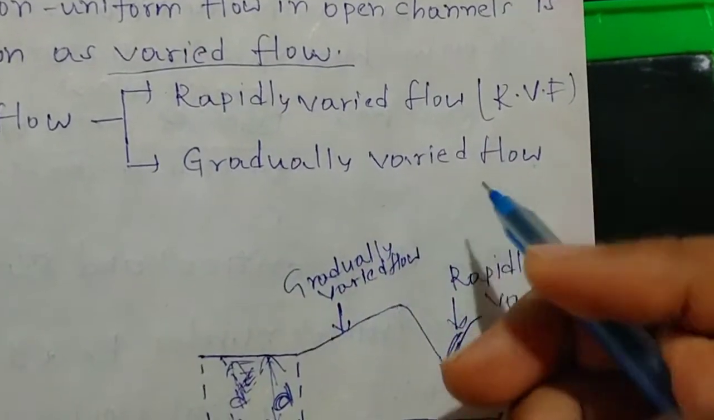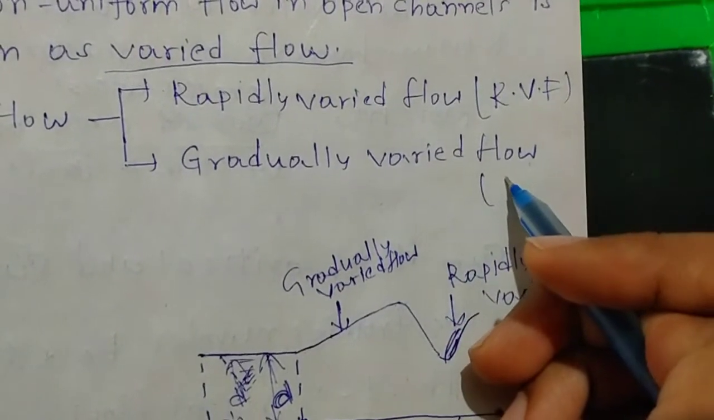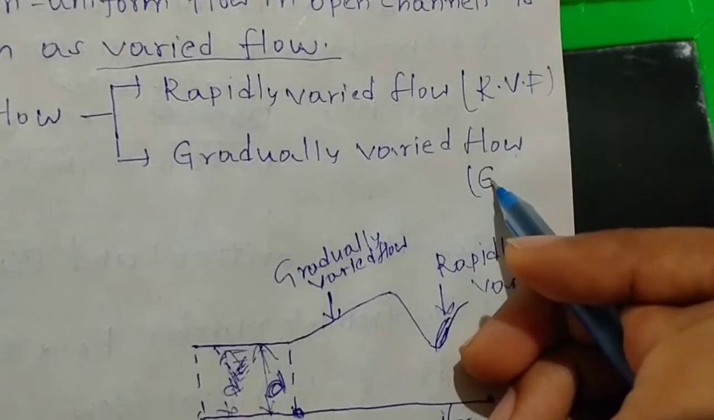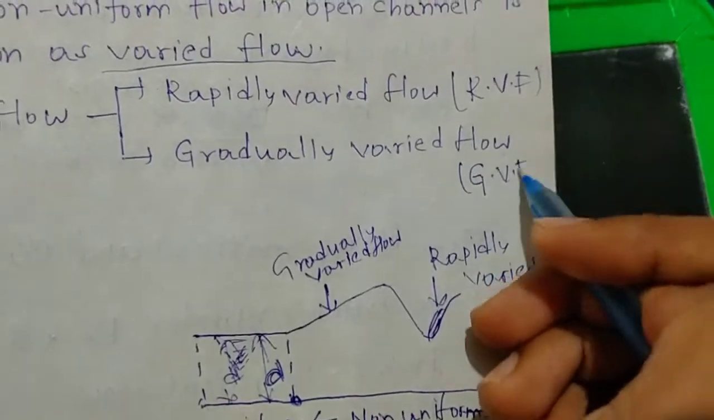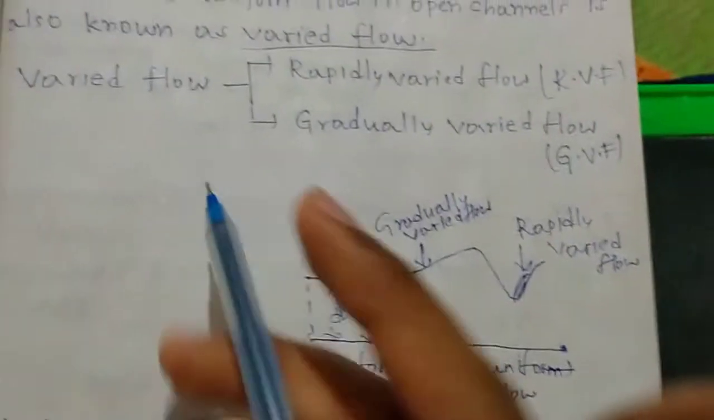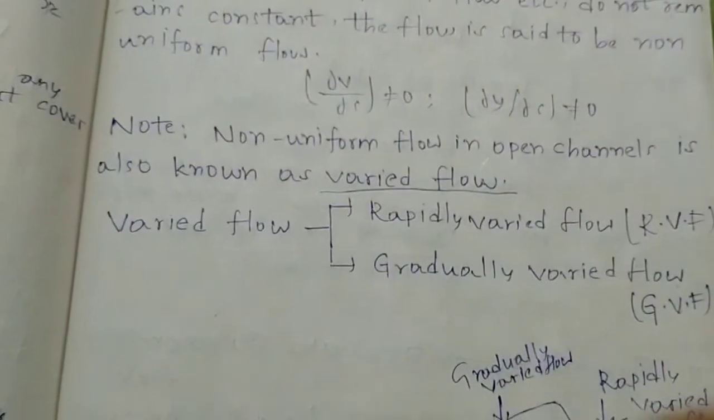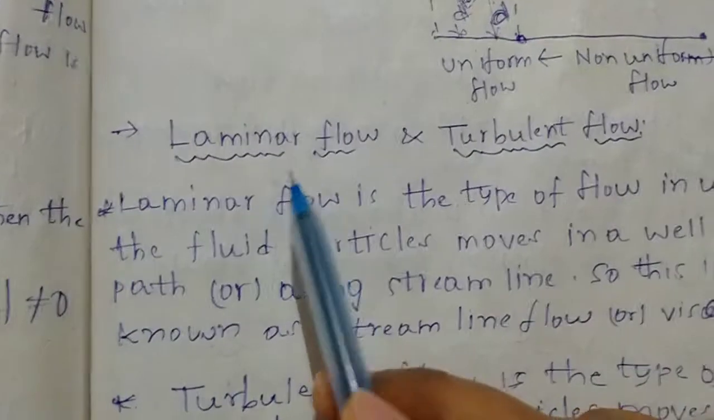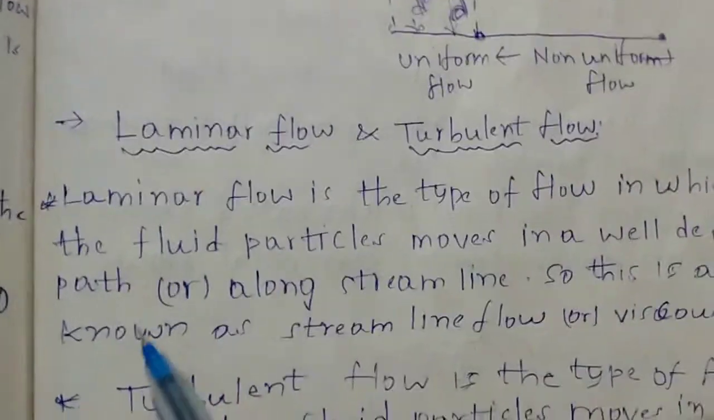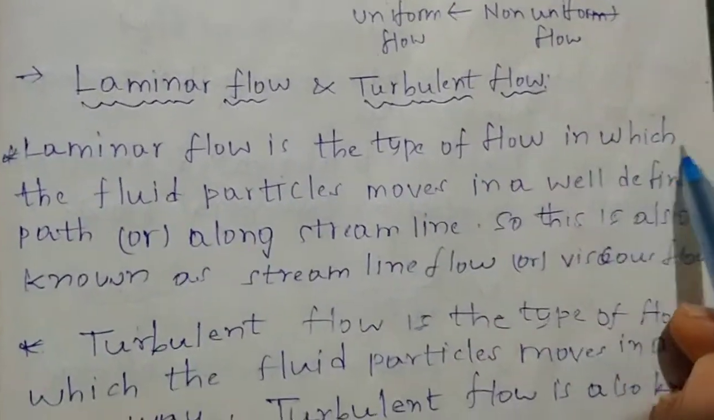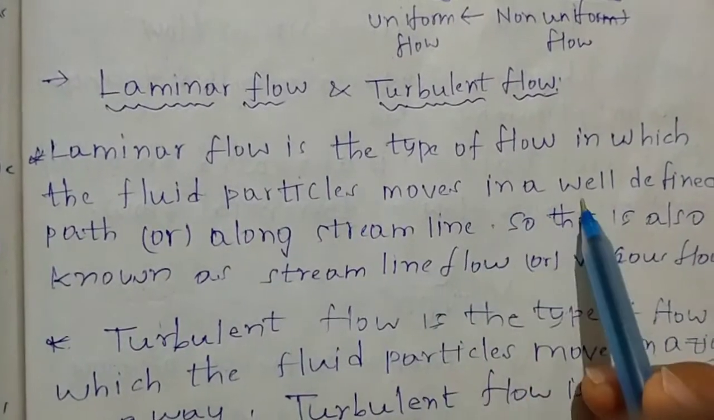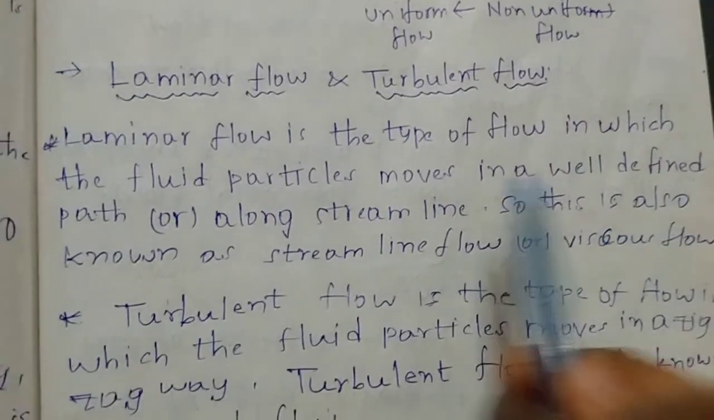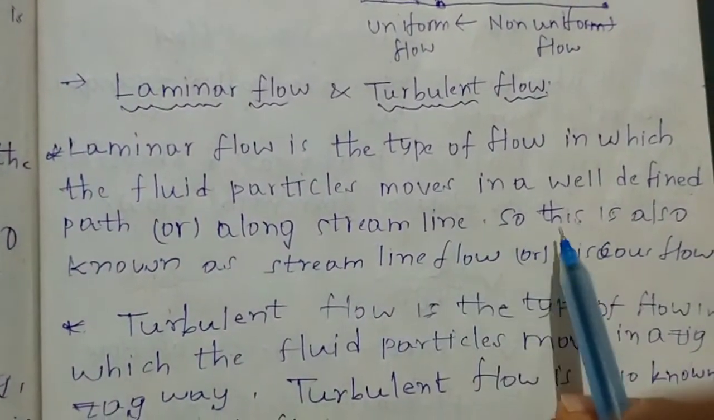And gradually varied flow can be denoted with GVF, gradually varied flow. So this is about uniform flow and non-uniform flow. Next type of flow, that is laminar flow and turbulent flow. Laminar flow is the type of flow in which the fluid particles move in a well-defined path or along streamline.